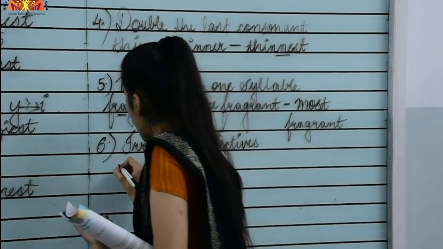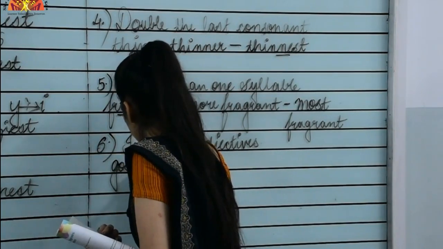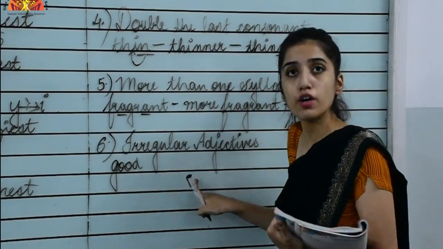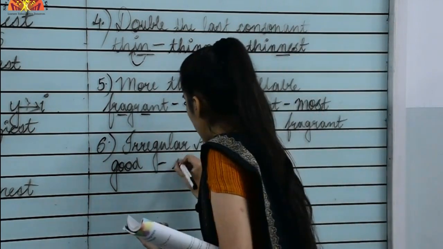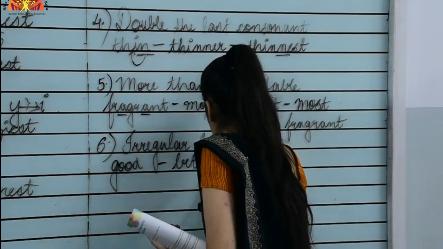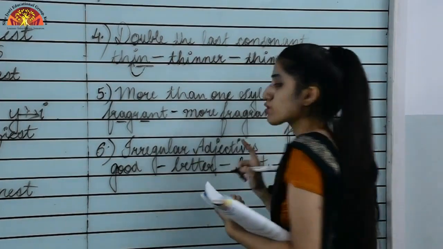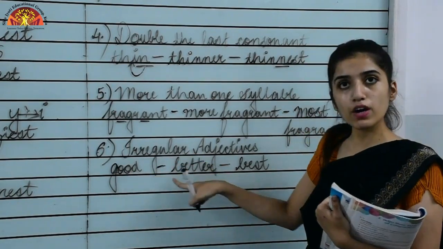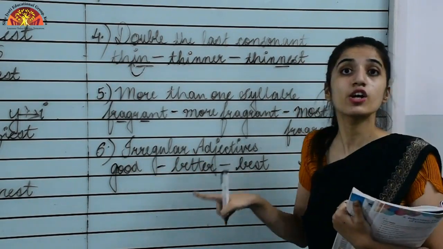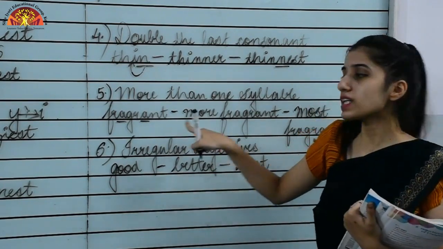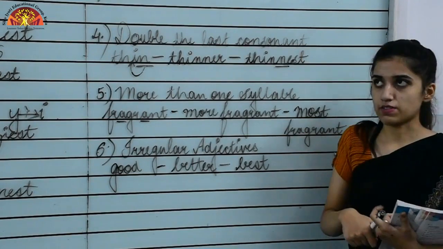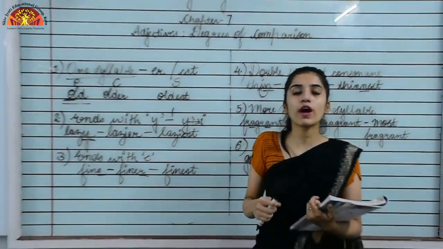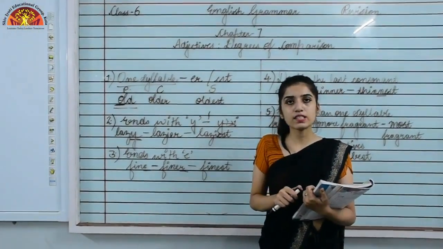As you can see, I am telling you an example, that is good. Okay, so the comparative of good would not be gooder or goodest. It would be better. Better is the comparative degree and best is the superlative degree. Okay, so you can see over here that I am not adding gooder or goodest. You can see the whole word is changed. That is why good belongs to the category of irregular adjectives. Okay, I hope you have understood these ways to form the comparatives and superlatives. I hope you have understood all the chapters. Please revise it thoroughly. Thank you.